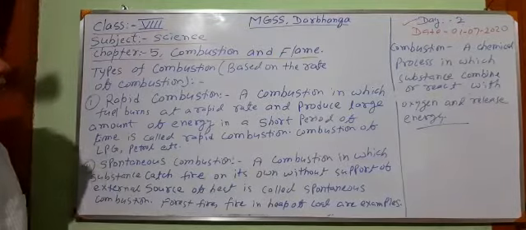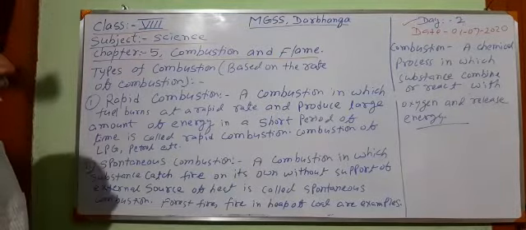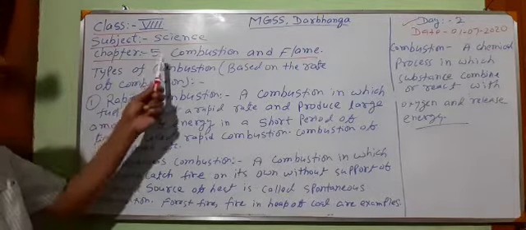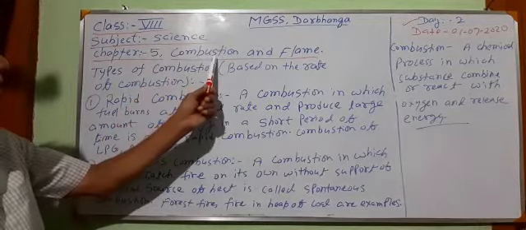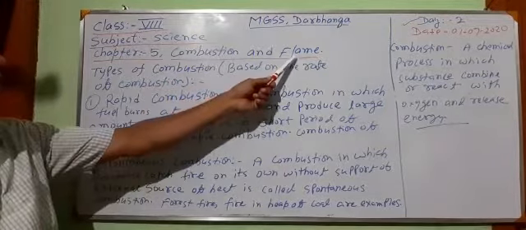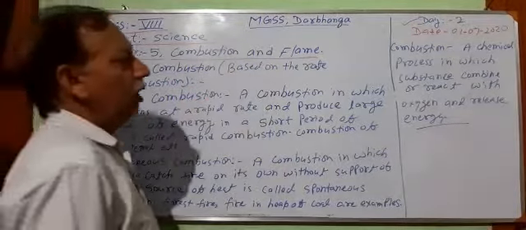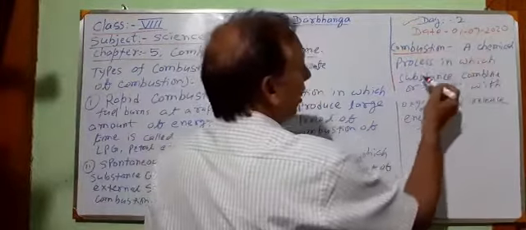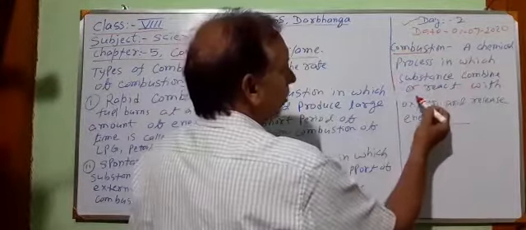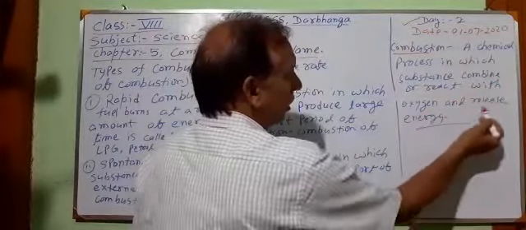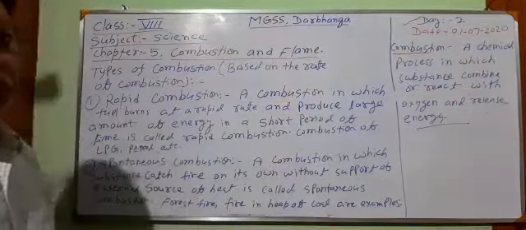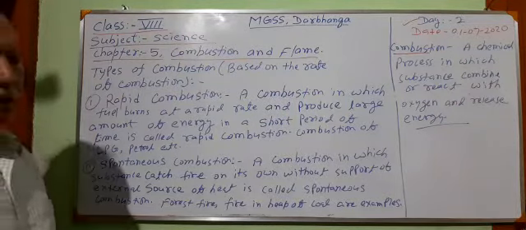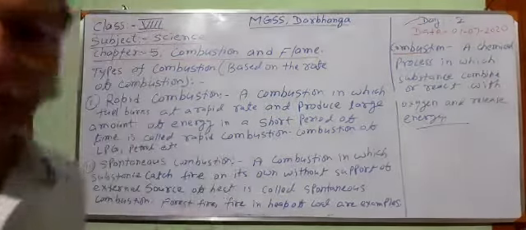Dear students, in the previous video we have read about combustion. What is combustion? The main topic of this chapter is what is combustion. Next we shall read about flame. A very simple definition: combustion is a chemical process in which substances combine or react with oxygen and release energy. It is a chemical reaction.